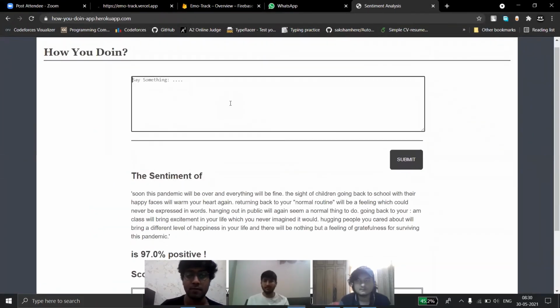But in future, we are planning to implement it using recurrent neural networks so that we can improve its accuracy further.